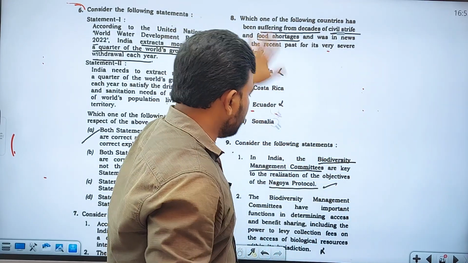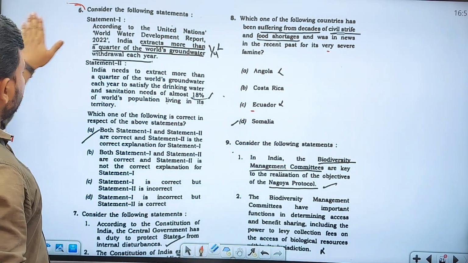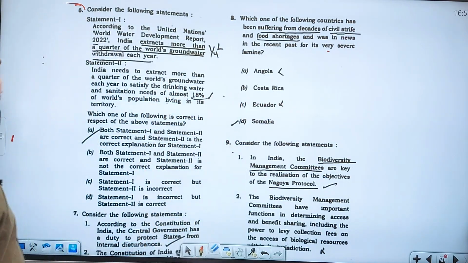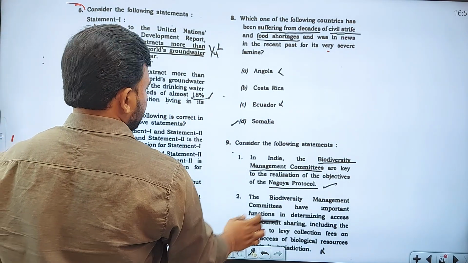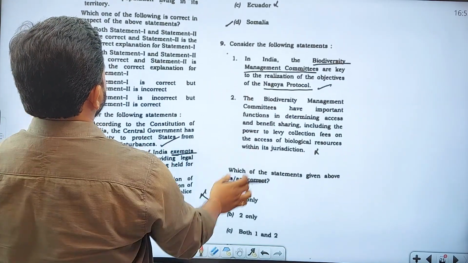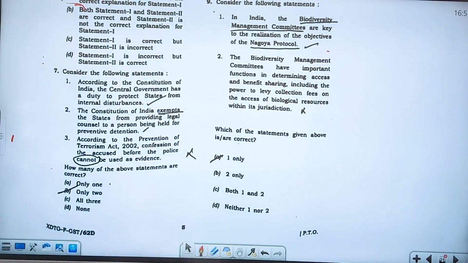Hope all of you have attempted very well. But the paper is tough. Of course, the cutoff will be the same, 85, 90 like that, not more than that. So if you are confident enough, go through these things, come to a conclusion and start your preparation as such. So let us see the other questions.